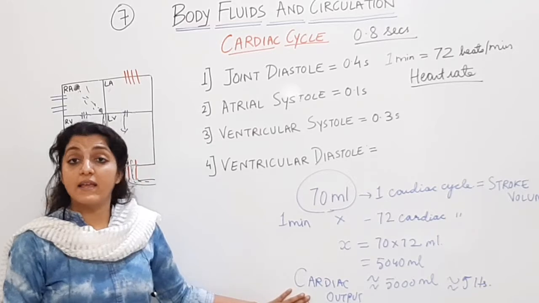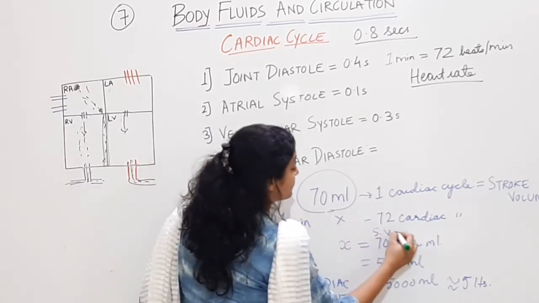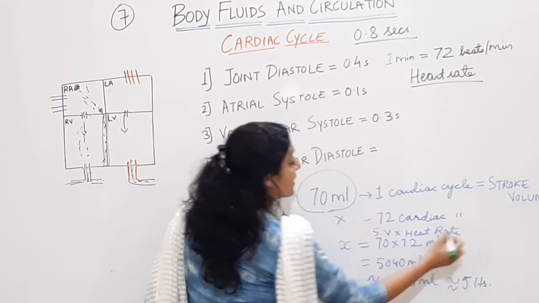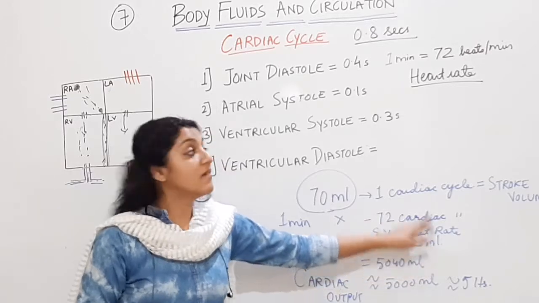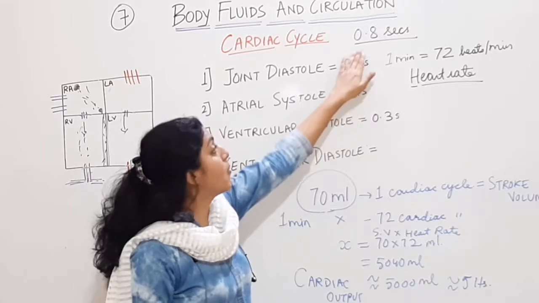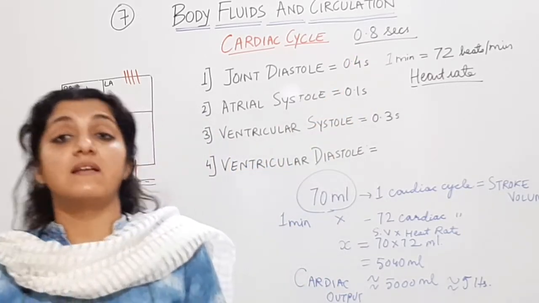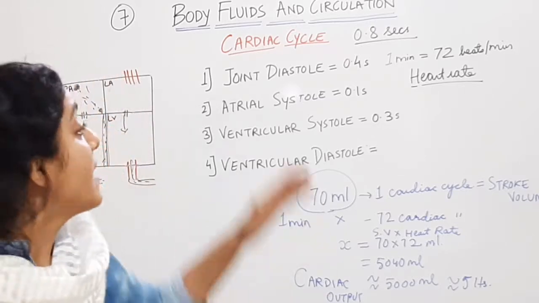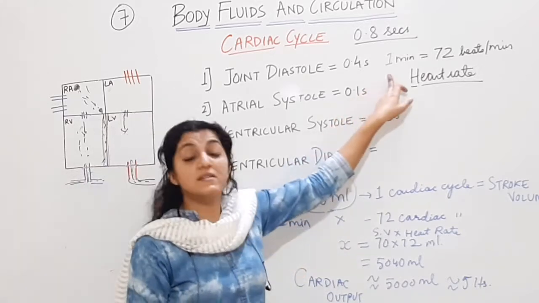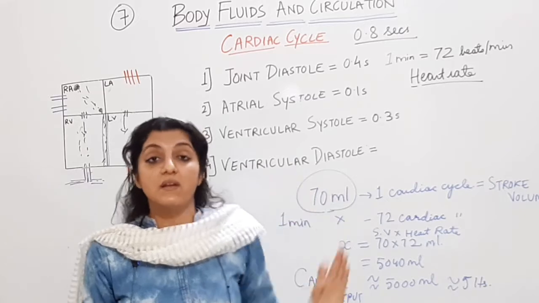How did I get the cardiac output? I have multiplied the stroke volume with the heart rate. How did I get the heart rate? I have derived the heart rate because one cardiac cycle is 0.8 seconds. 1 minute has 60 seconds. One cardiac cycle is taking less than 1 second, so I have those additional around 12 cycles over there. So 72 cycles in 1 minute. That is called the heart rate. That is 72 beats per minute.